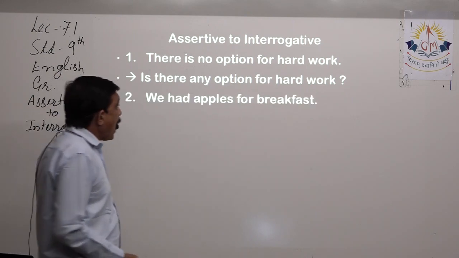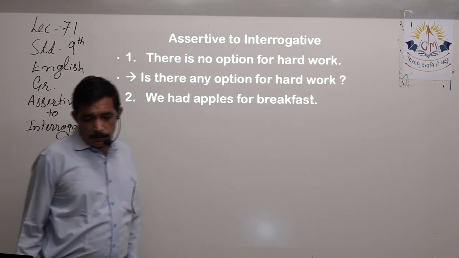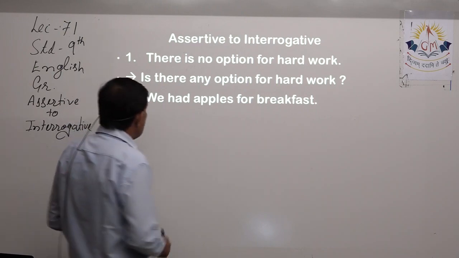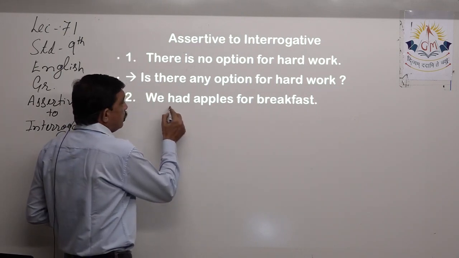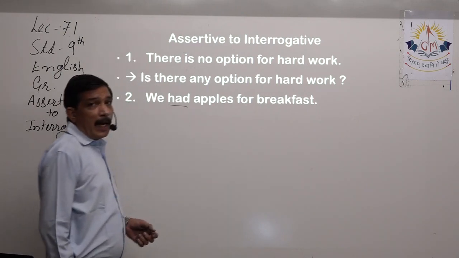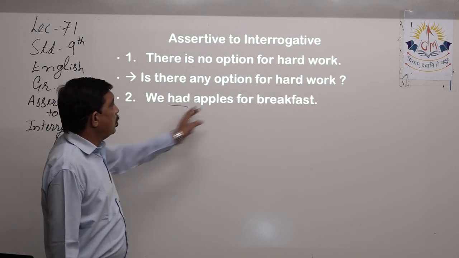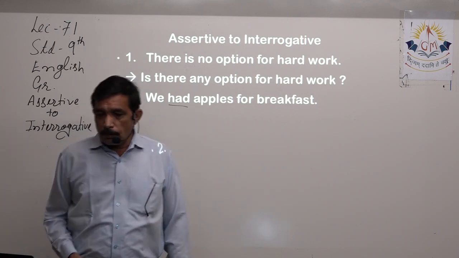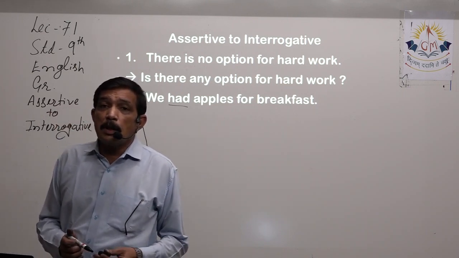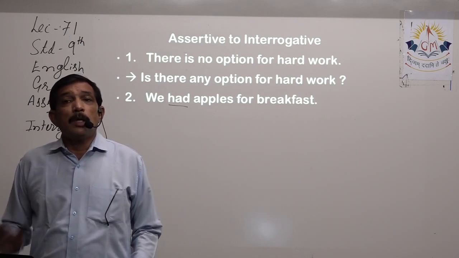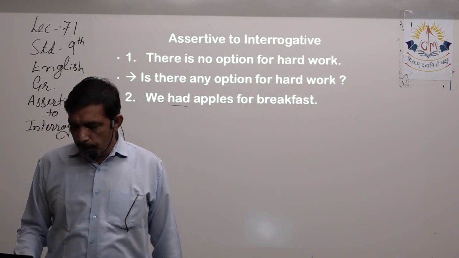We had apples for breakfast. Then we know had is a helping verb, yes. Then there is no negation, so it's good for us, but since there is no negation, we have to add it.